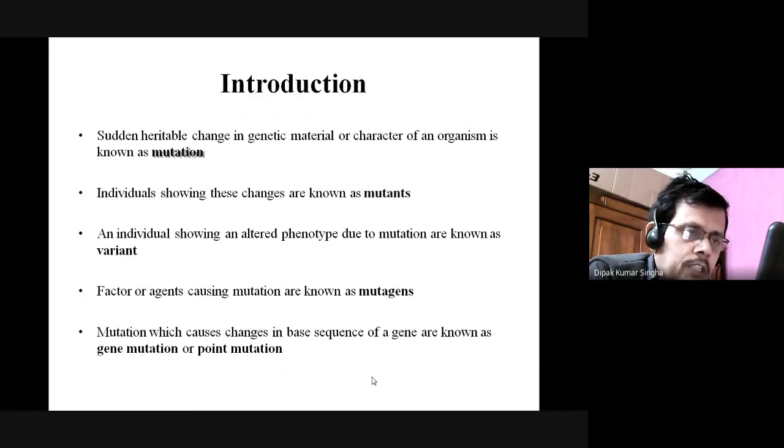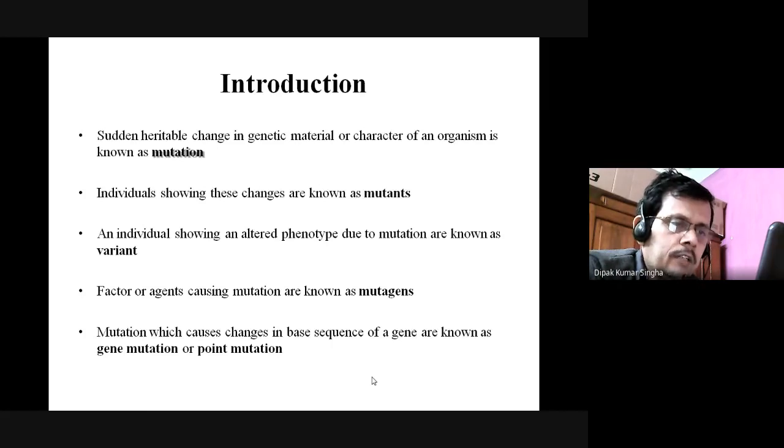So mutation sometimes is advantageous, but sometimes it will be disadvantageous also. And mutation sometimes causes harmful effects like cancer-like disease also. The individuals showing the changes are known as the mutants. Those agents which cause the mutation are called the mutagens.